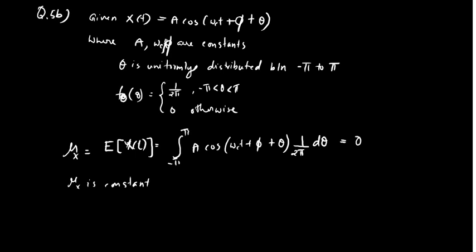In that question, x of t is given, which is a random process, and it is given as a cos omega ct plus phi plus theta. Now cos omega ct is a sinusoidal signal, plus phi means there will be a constant phase for the signal.